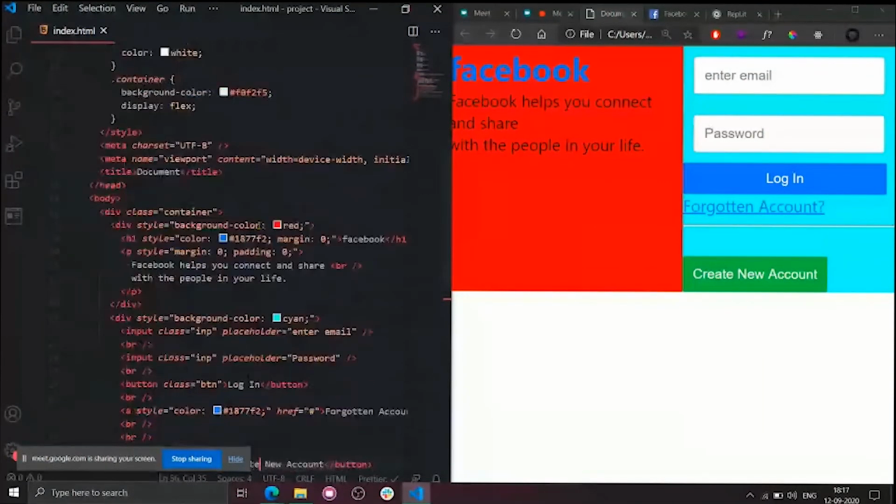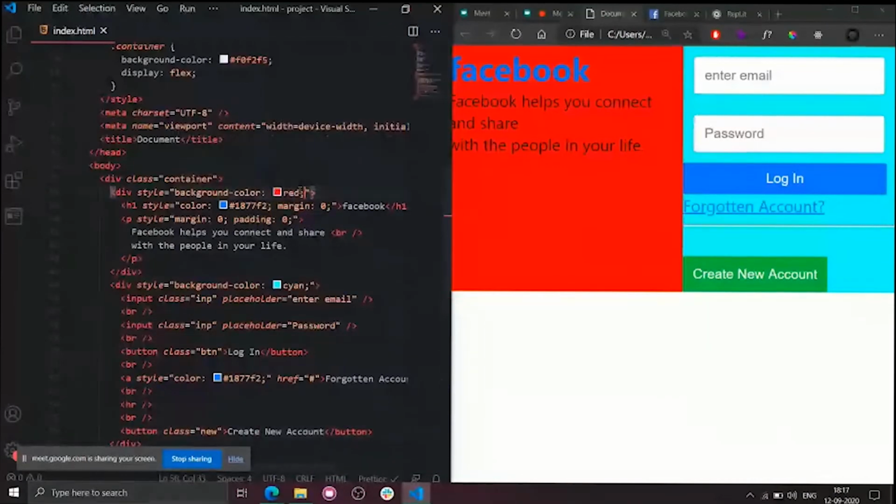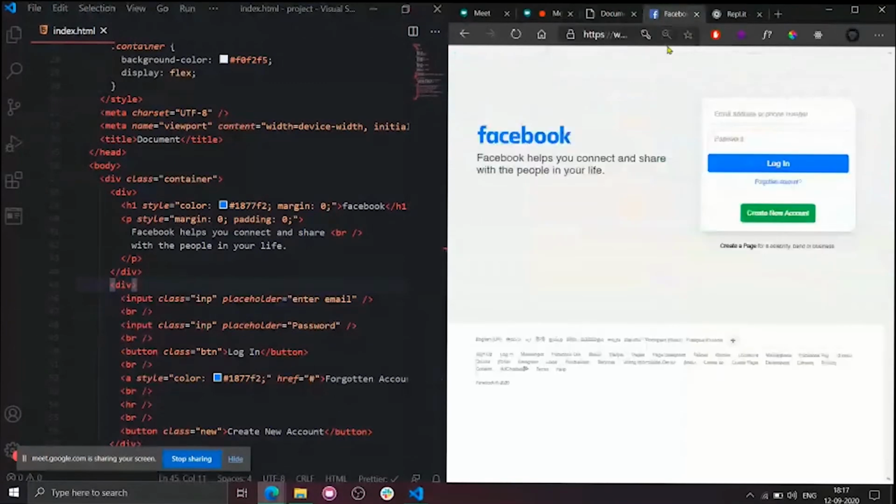Okay, enough talk. I will remove this background color as we don't need any background color on the Facebook site. Done. Okay, remove this cyan color as well. Done. Nice. Now you are the one who needs to tell me. Observe the spaces between these and tell me what justify content I need to use for these children and these children. This is one child, this one is one child, this one is one child. What justify content do I need to use? Exactly. Space evenly. Your eyes are working very well, guys.